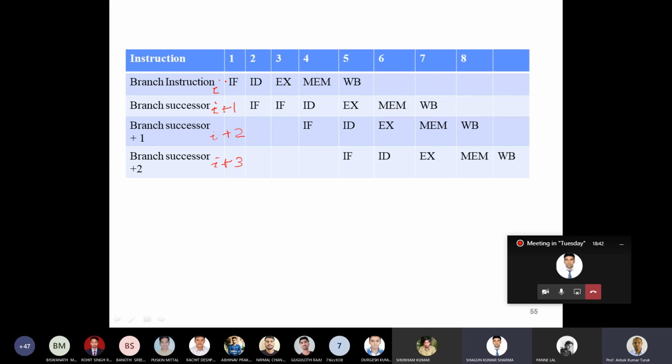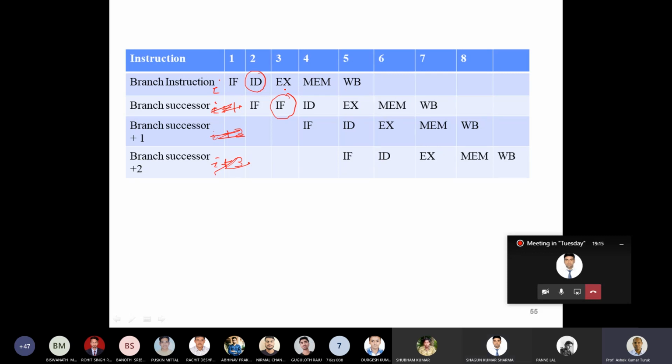When you are executing the branch instruction, at the instruction decode stage you detect that it is a branch instruction. The simplest technique says that the moment you detect that it is a branch instruction, you immediately refetch, you again fetch the instruction. So sorry, it is not I plus 1, it's I plus 2 or I plus 3. Immediately you fetch again the instruction. In this simplest technique, you pay a penalty of 1 clock cycle.